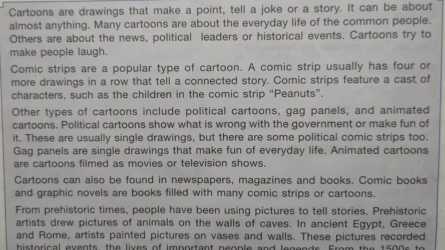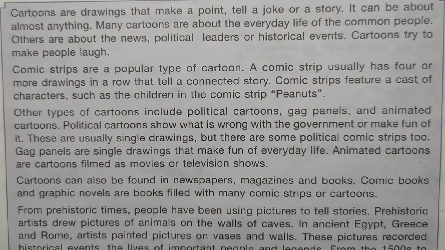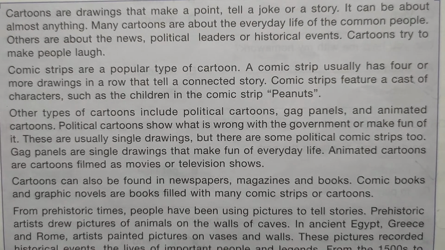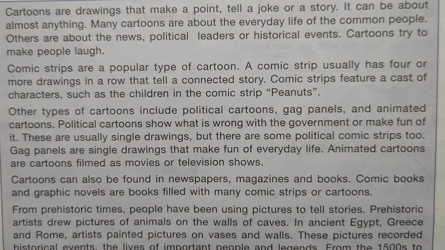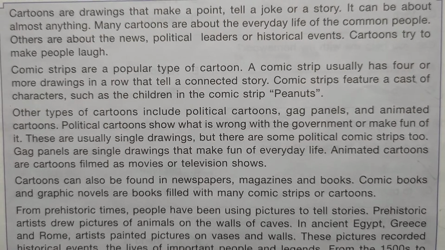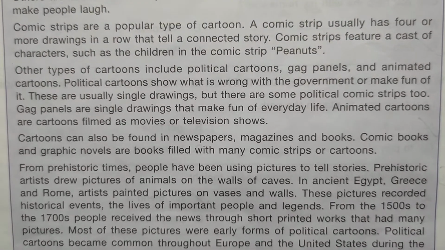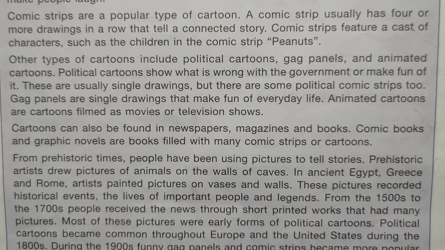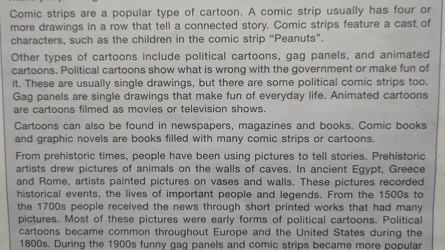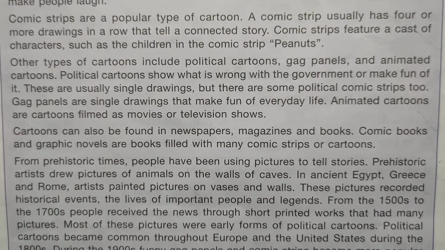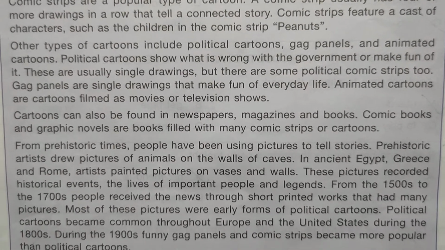Gag panels are single drawings that make fun of everyday life. Animated cartoons are cartoons filmed as movies or television shows. Cartoons can also be found in newspapers, magazines, and books. Comic books and graphic novels are books filled with many comic strips or cartoons.